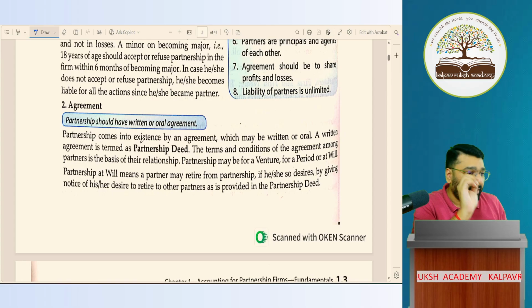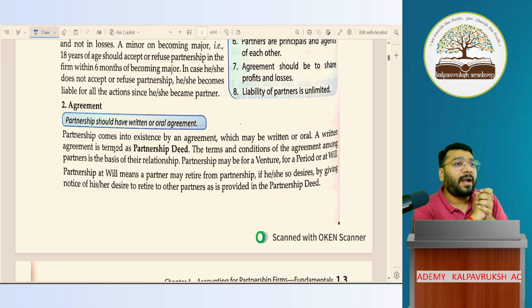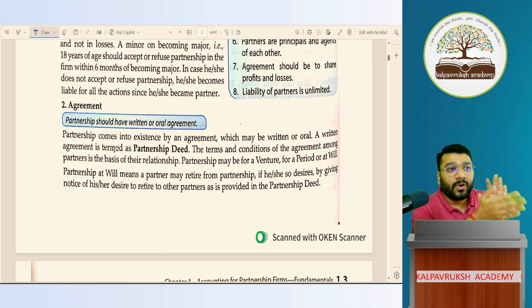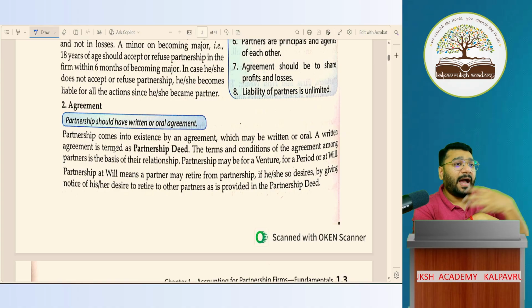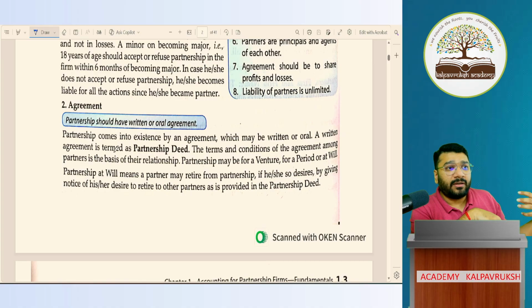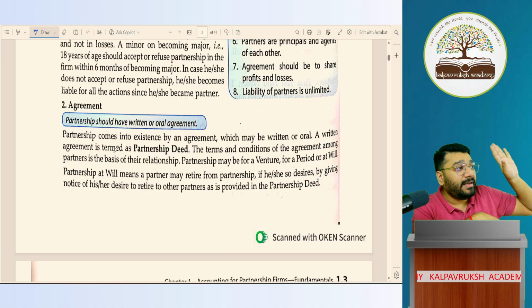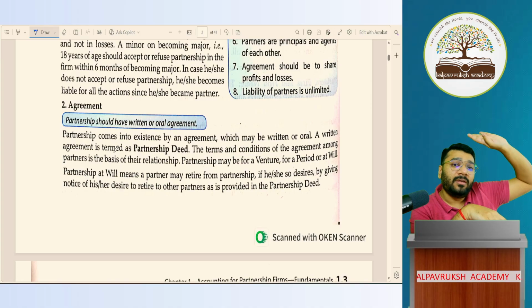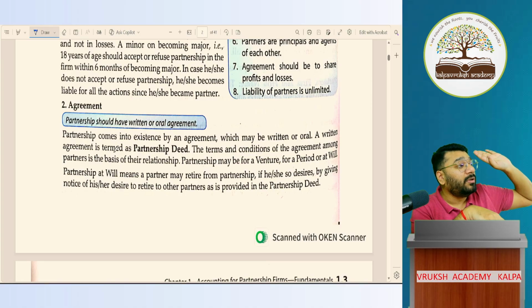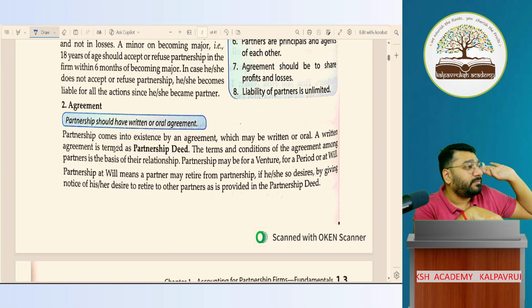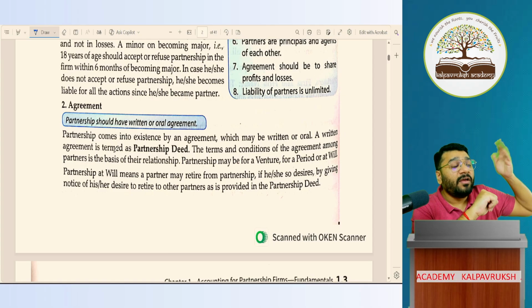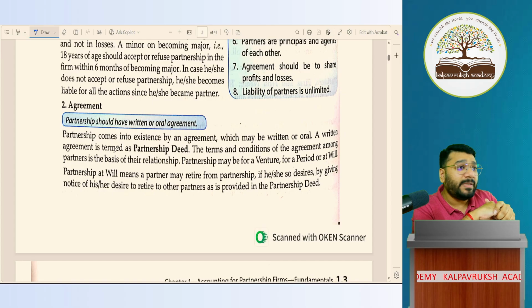Now, when you create a partnership, it has to be created either for a particular venture, or for a particular duration, or at will. At will means what? I'm starting a partnership firm with my partners. I don't know for how long this firm will run. So I will write that this partnership is at will, meaning at our own will we will close it, whenever we want. Got it? Okay. When I say the partnership is for a particular venture, it means what?